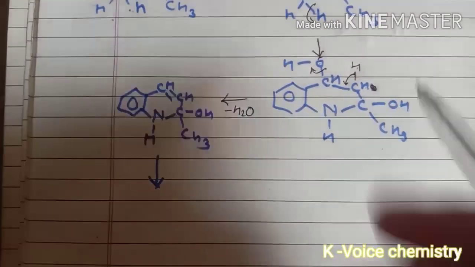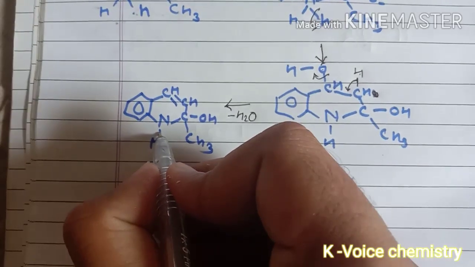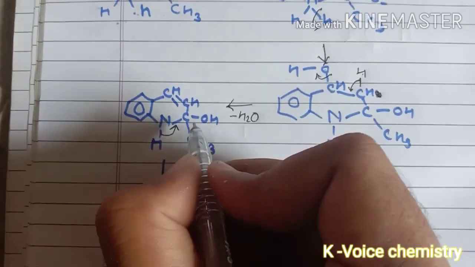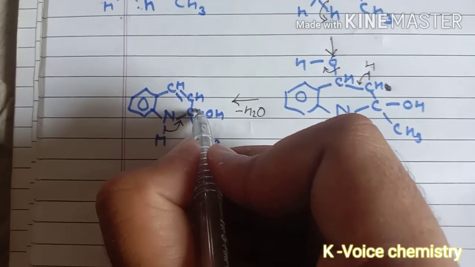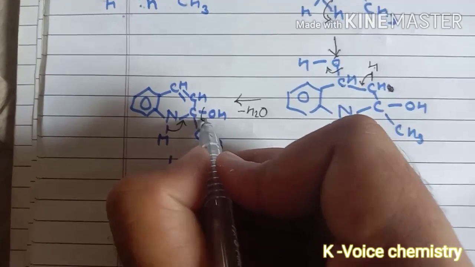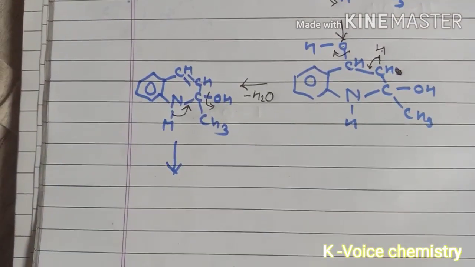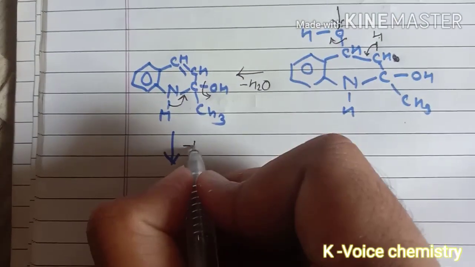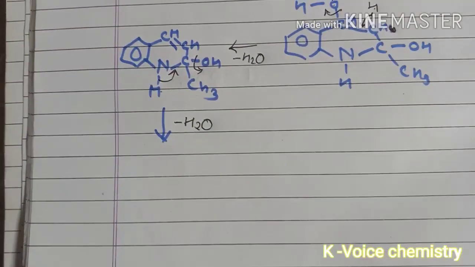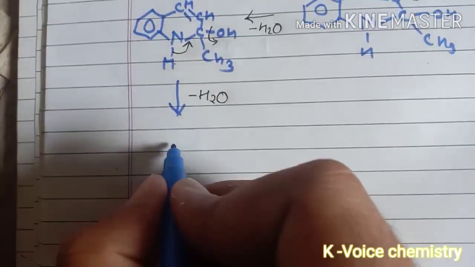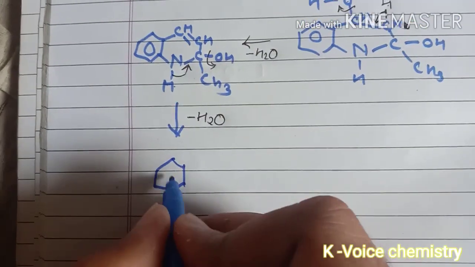See how: this H will shift its bond here, and as a result this carbon is not allowed to make five bonds, so it will break this OH bond. There will be elimination of the water molecule, one H and OH, H2O, and we'll have the final structure something like this.